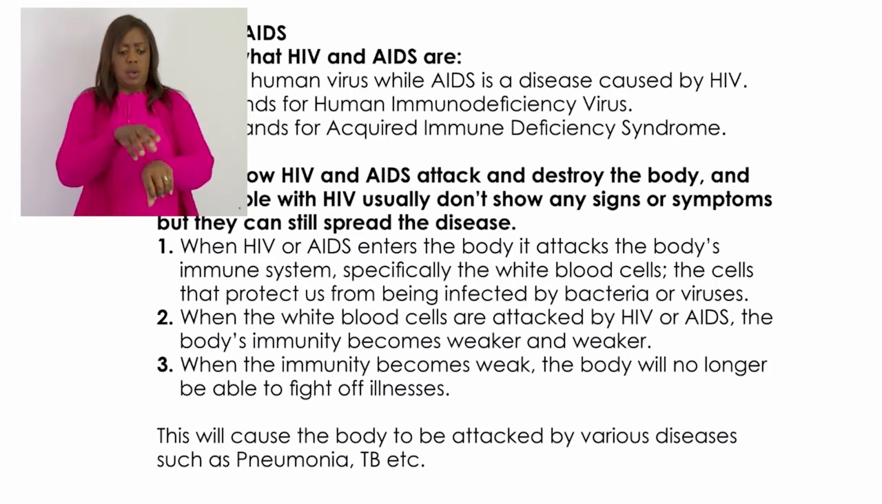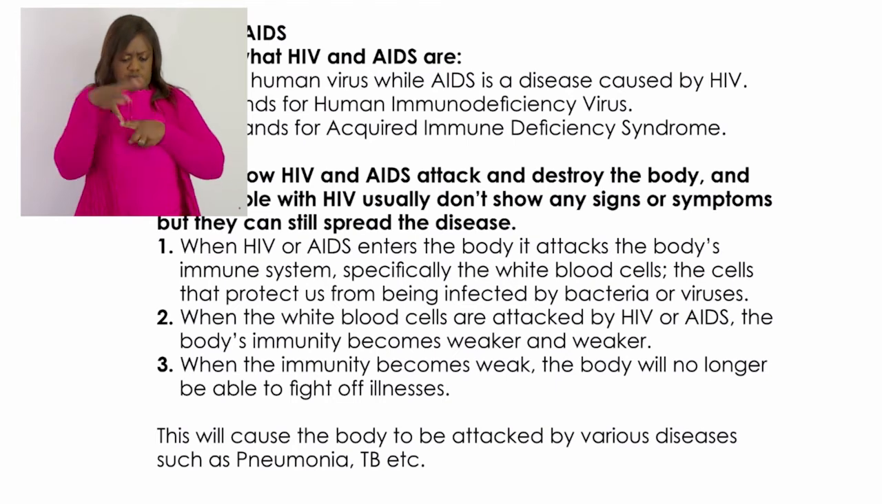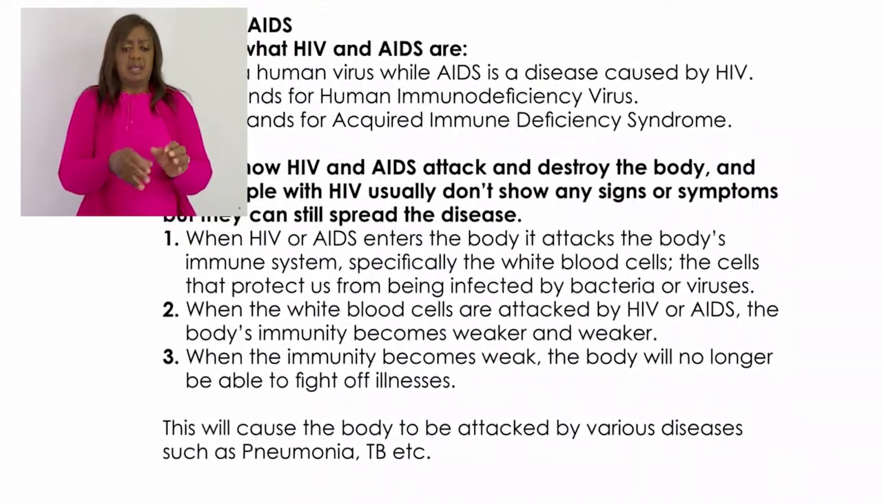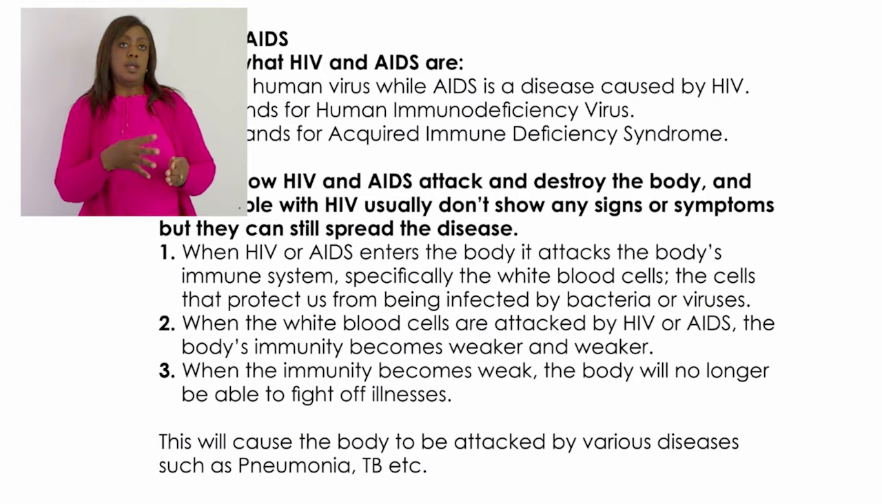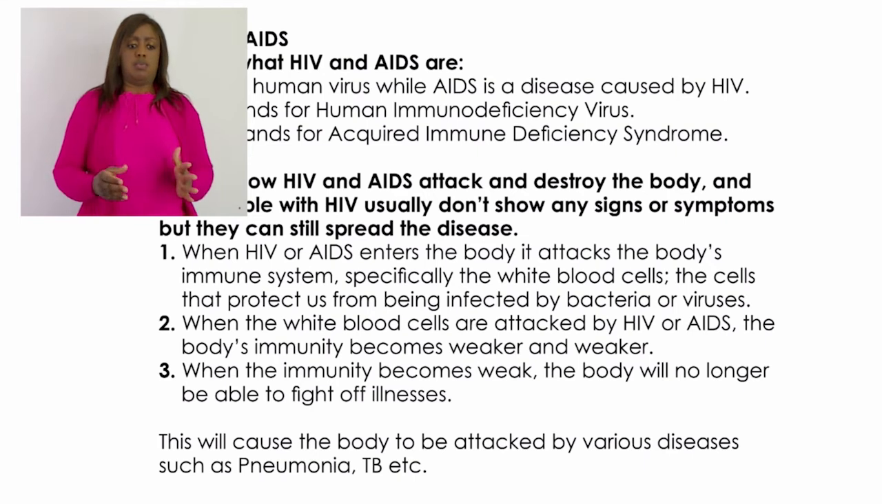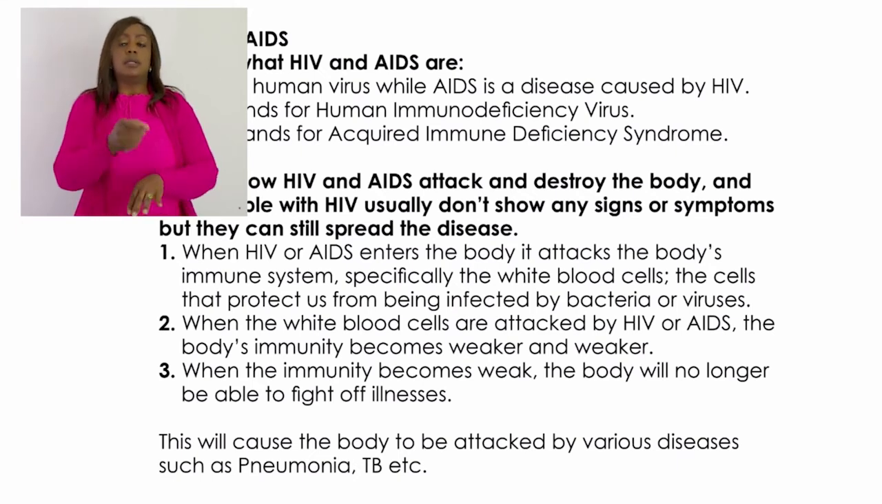It says, when HIV or AIDS enters the body, it attacks the body's immune system, specifically the white blood cells. These white blood cells are the ones that protect our body from being infected by bacteria or viruses. However, when the white blood cells are attacked by HIV or AIDS, the body's immunity becomes weaker and weaker. When the immunity becomes weak, the body will no longer be able to fight against illness. Therefore, different diseases such as TB will just pop up in the body. That's how HIV and AIDS attack and then destroy the body.